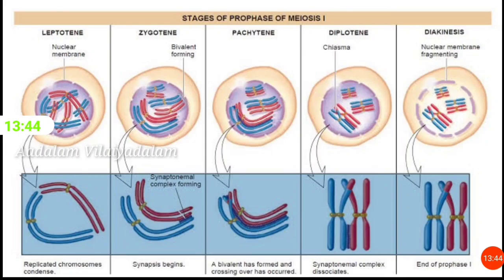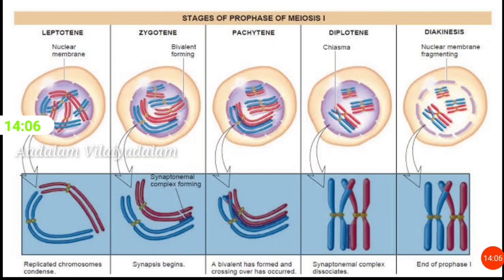Diakinesis. In diakinesis stage, chromosomes achieve their maximum thickness. The chiasmata and nucleolus disappear. The nuclear membrane degenerates and the spindle fibers make their appearance in the cytoplasm.